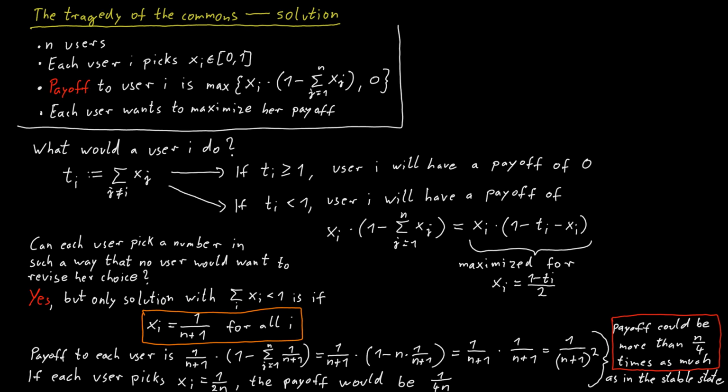So for that reason, the large benefit to the player outweighs the share of the additional cost that the player incurs, because the overall cost is just distributed among many players. But if we look at the total cost introduced to the system by the action of the player, the negative impacts actually outweigh the benefits.